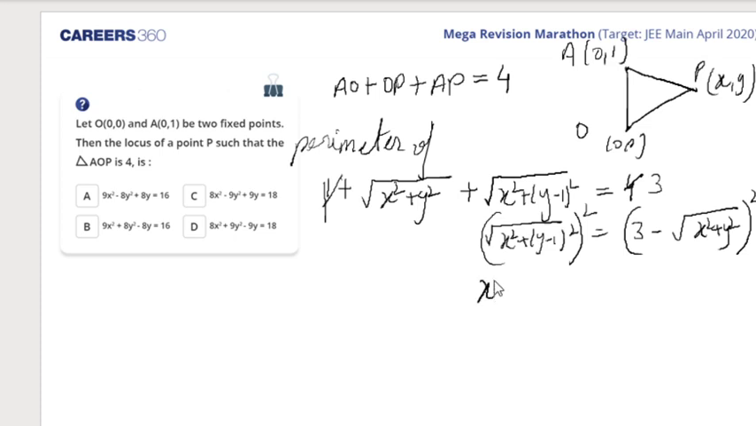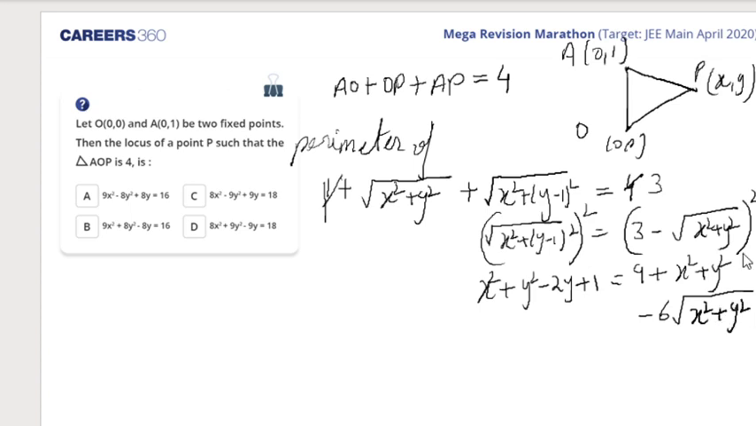So we'll get x square plus (y minus 1) whole square. So that is y square minus 2y plus 1. That's equal to 9 plus x square plus y square, minus 6, that is 2ab. So minus 6 under root x square plus y square. Am I right? So x square would cancel, y square would cancel. 9 I'll take it on the other side. It will become minus 8. I'll cancel it by minus 2.